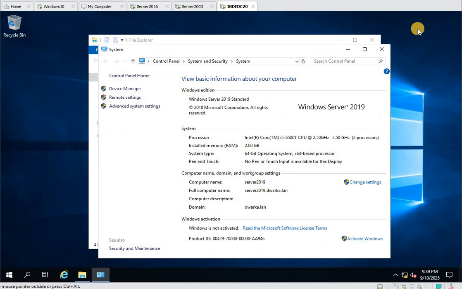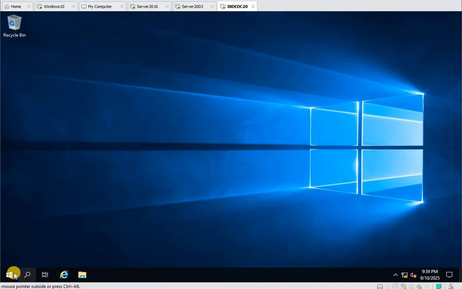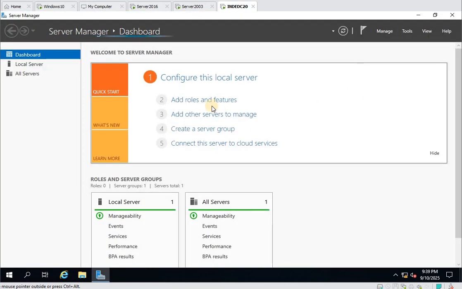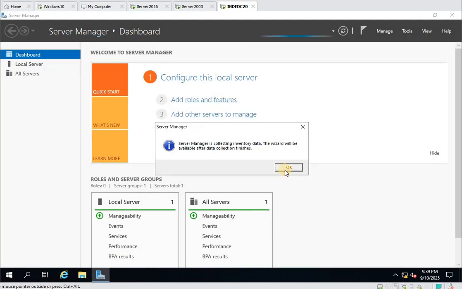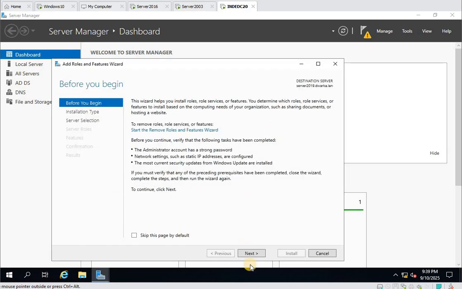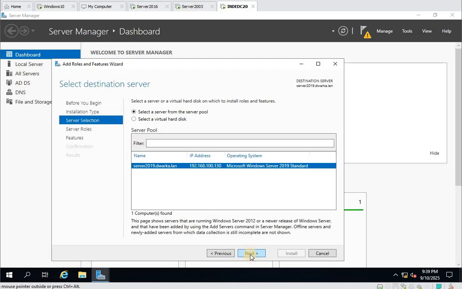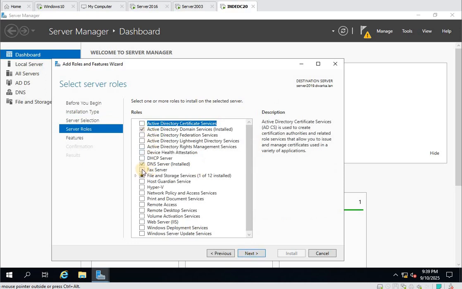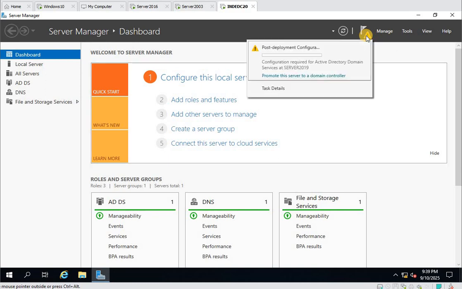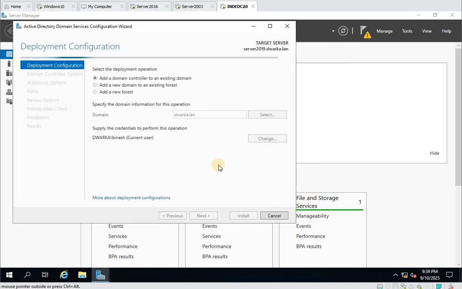Okay, I joined this computer to the domain, and I also installed the required roles. Two roles I added. That is not a different thing, just you people will be aware what roles are required. So I just added this to save the time of this video, to make this a little bit short.